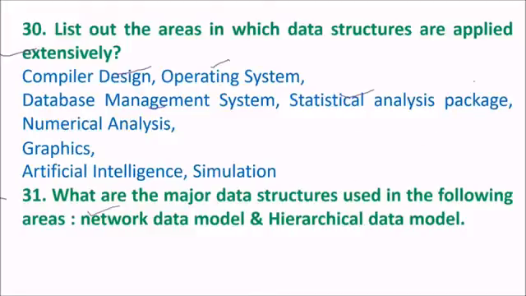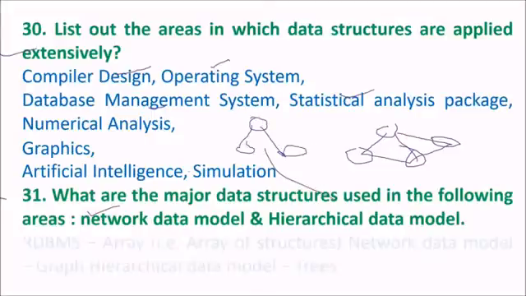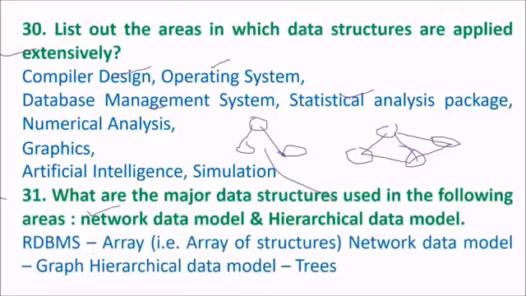Now this is network. Network means mesh or a combination. Network can be a rail network, a road network or a telecommunication network, right? And the hierarchical is understood, because there are various levels. But for the network model, generally in RDBMS, we use an array of structures, and for the hierarchical model, it's obvious that we'll use trees.